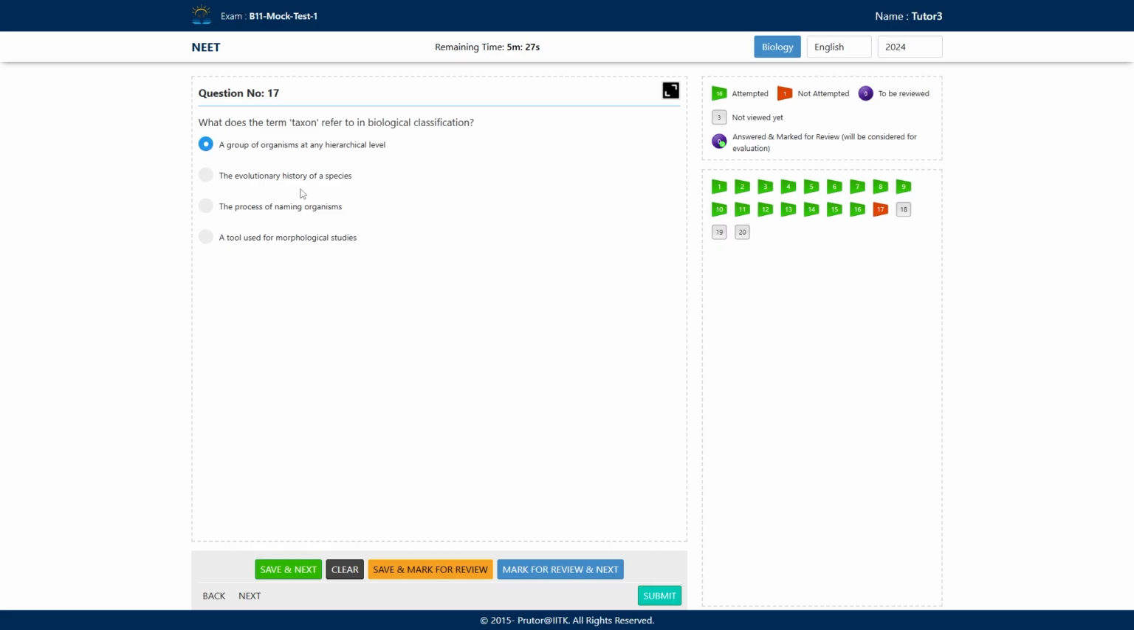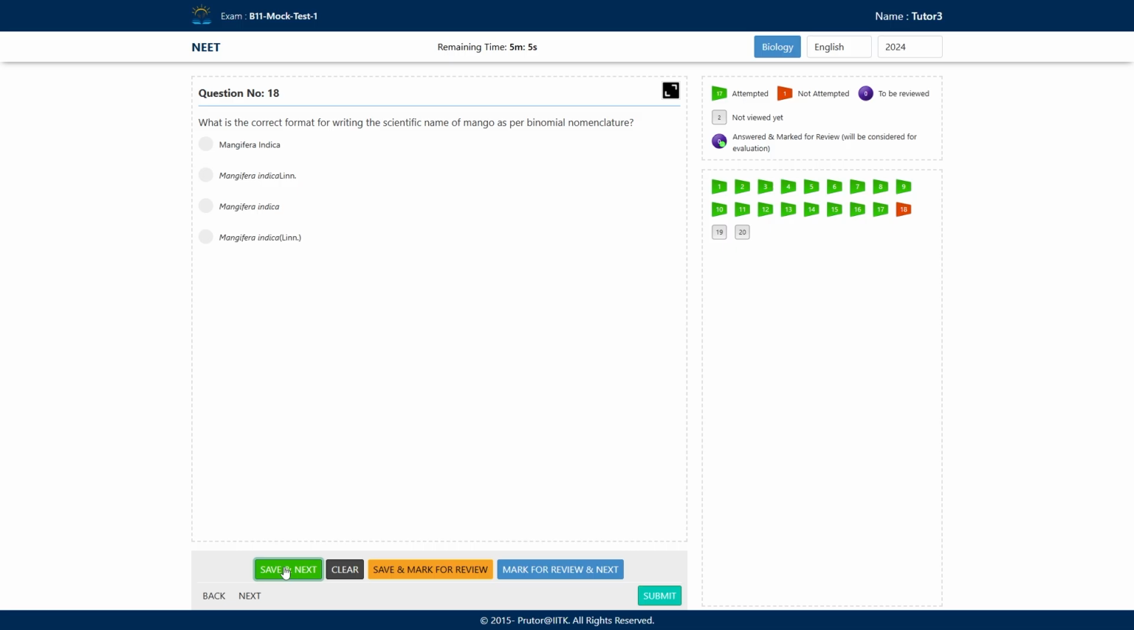It is not related to the evolutionary history of a species. The process of naming of organisms? Taxon is not the naming of organisms, nor a tool used for morphological studies. No. So all these options are incorrect, but the first one is the correct one. So we will save it and move to our next question.